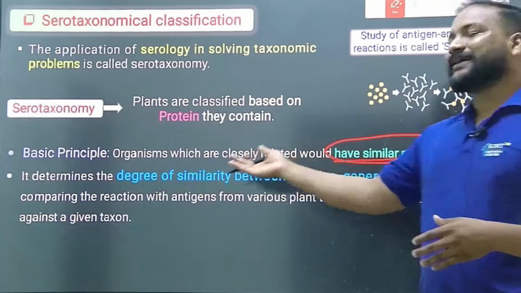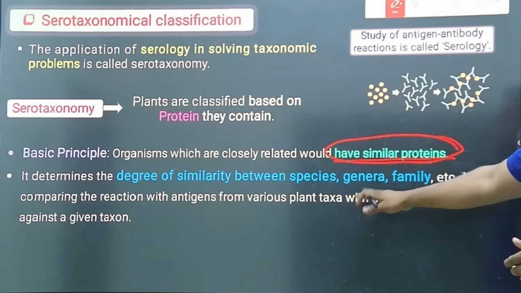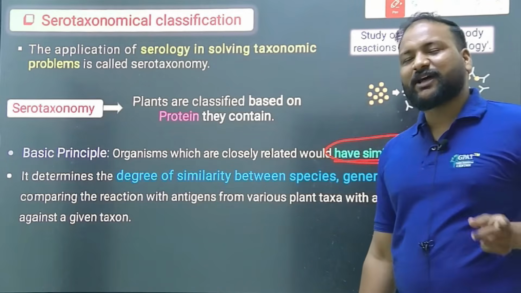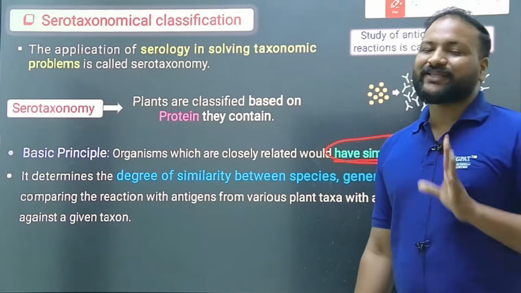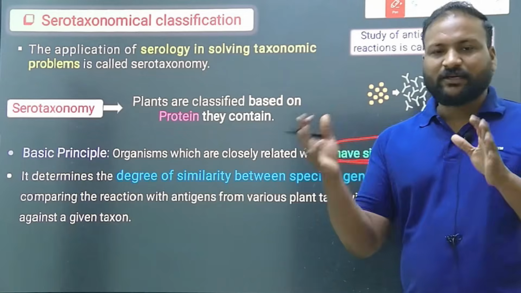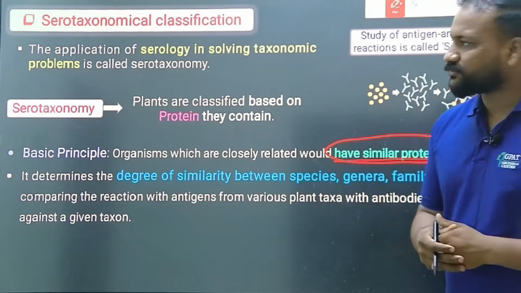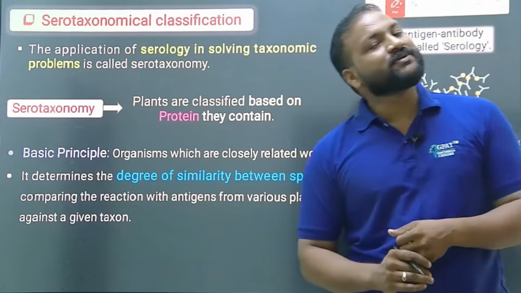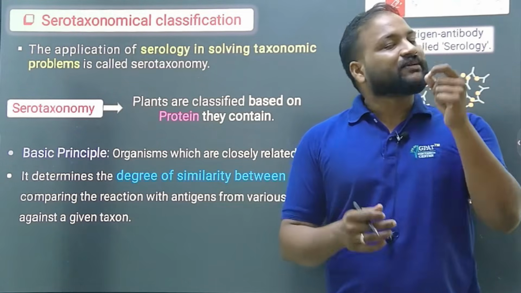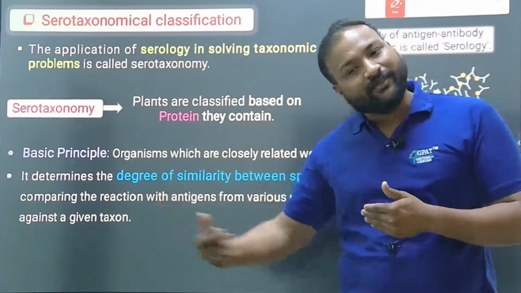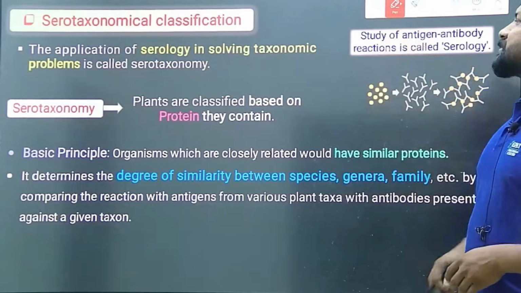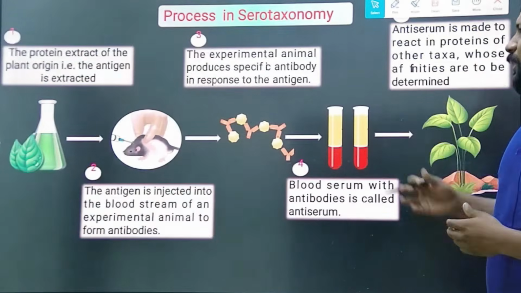And it determines the degree of similarity between species, genus, and family. If they contain the same protein, definitely we can assess what degree of similarity they have in the particular plant species. So this is about serotaxonomy. Simple. Finding out what type of protein they contain, and checking the similarity between the species and the family and everything. So that is serotaxonomy.